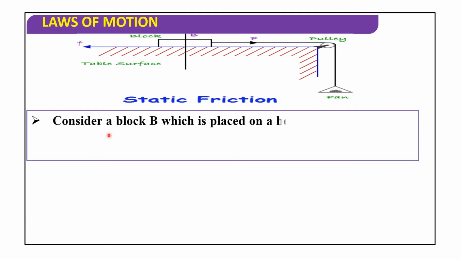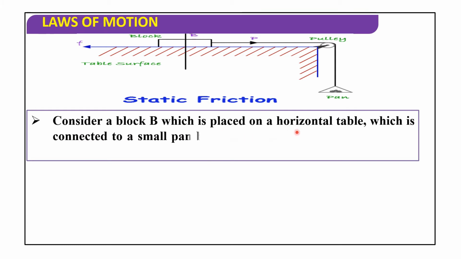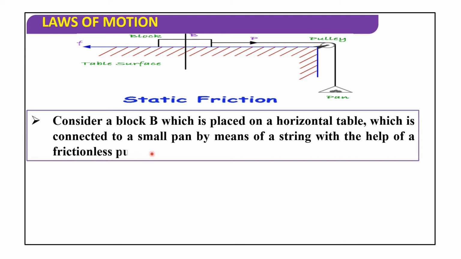So consider a block B which is placed on a horizontal table, which is connected to a small pan by means of a string with the help of a frictionless pulley as shown in the figure. Here we are taking block B, which is placed on the horizontal table, and block B is attached to a small pan by means of a string with the help of a frictionless pulley.